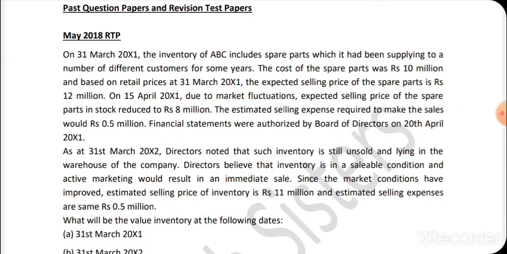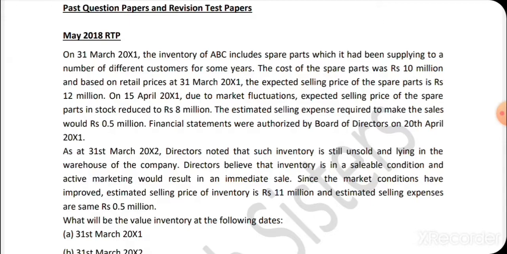So as per Ind AS 2, inventory has to be valued at cost or NRV, whichever is lower. Just after the year end, that is on 31st of March, cost is 10 million, NRV is 12 million. So in ABC's thought process, because cost is lower, we'll record inventory at cost, that is 10 million.